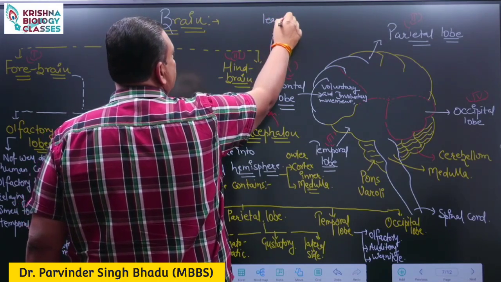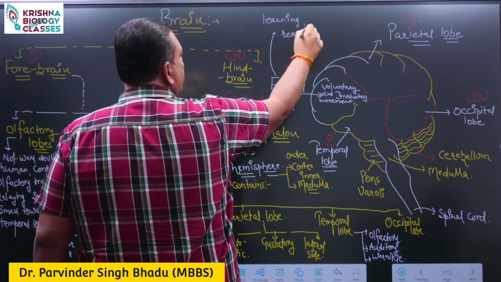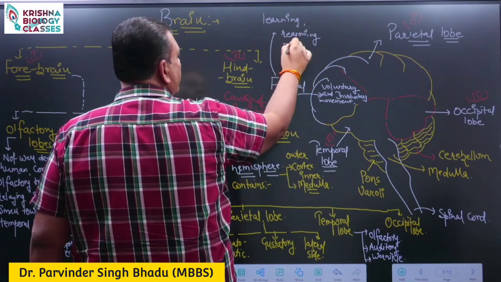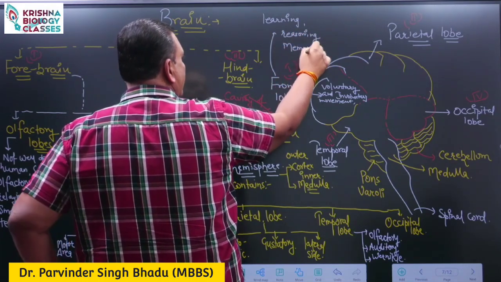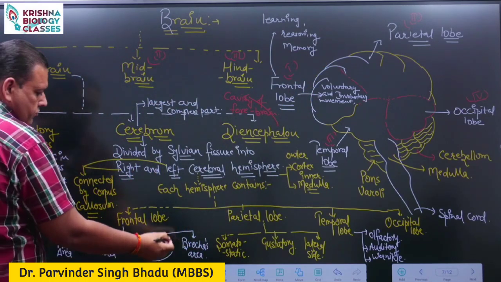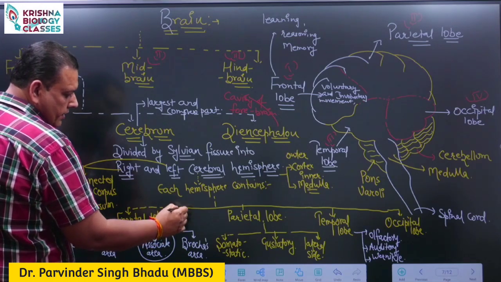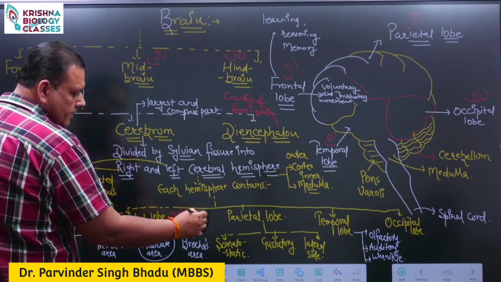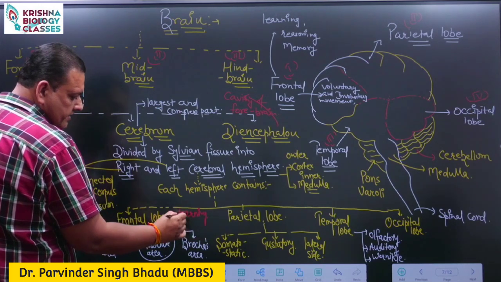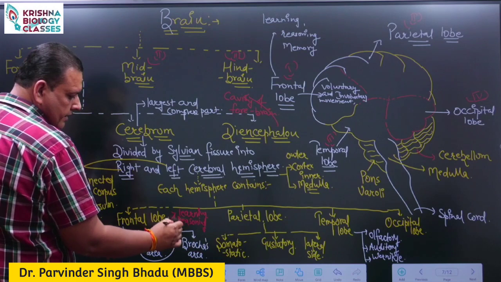Then it is the center for learning, reasoning and memory. So it is a center for learning, reasoning and memory. This associate area is used to perform the functions of learning, reasoning and memory.